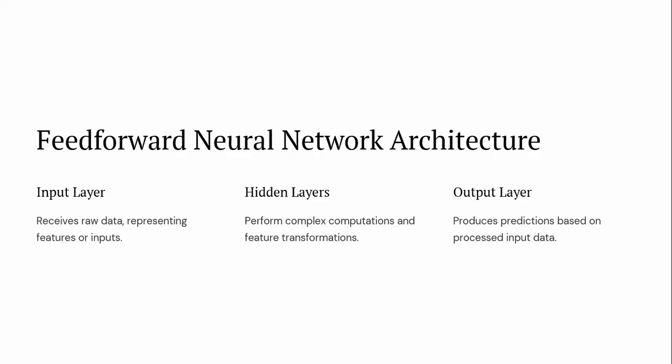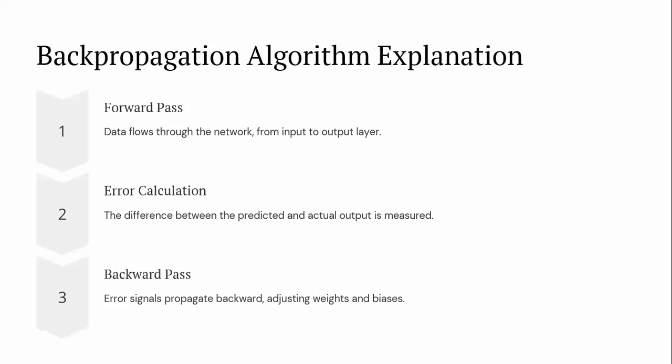In which way will the neural network architecture be framed? Input layer, hidden layer and output layer. The input layer receives the raw data representing the features of our dataset, and the hidden layers process that input data and perform complex computations and feature transformations based on activation functions. The output from the hidden layers is passed to the output layer, which produces predictions based on the processed input data. And we will see how the backpropagation algorithm works.